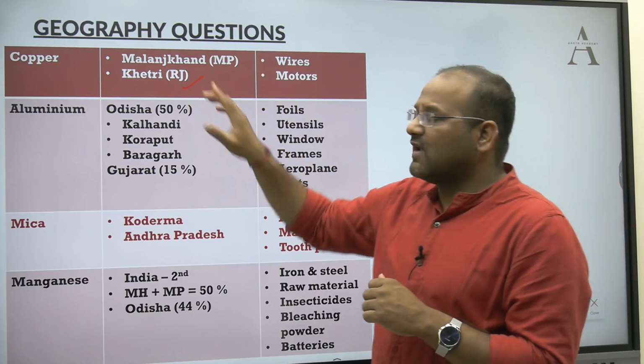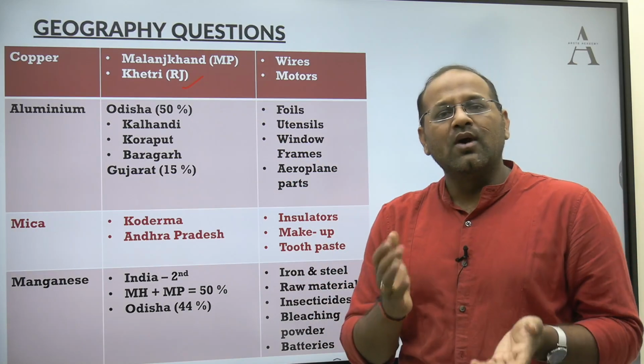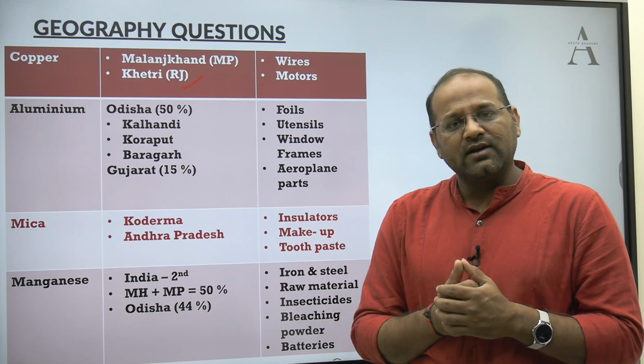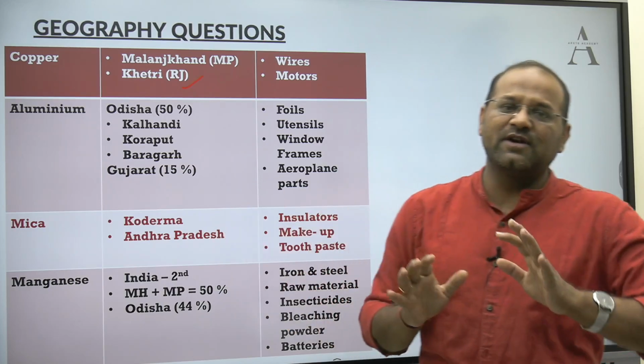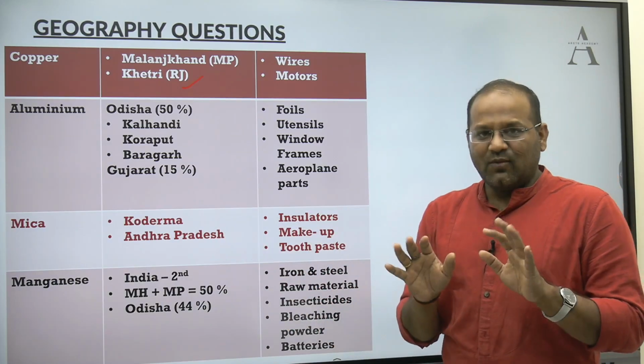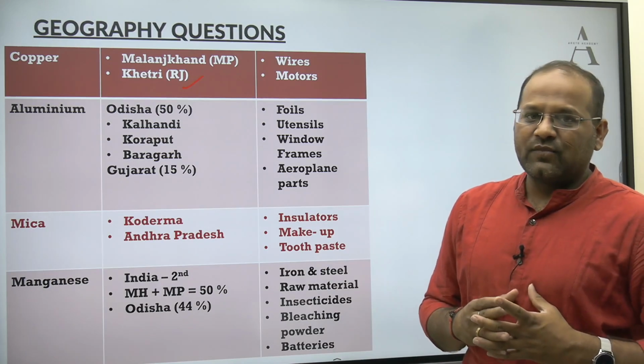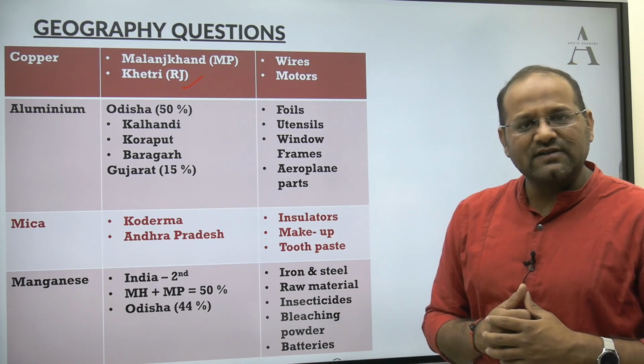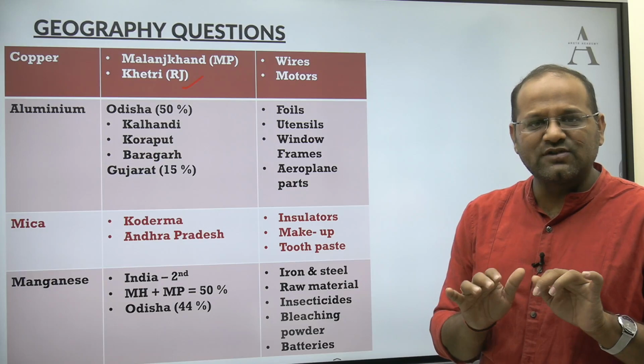On the second number we have Rajasthan. This is how we have to keep ourselves updated. The information will change. We have to keep ourselves updated on the latest information and latest data. So whenever you are searching for this kind of information, don't rely on just Google.